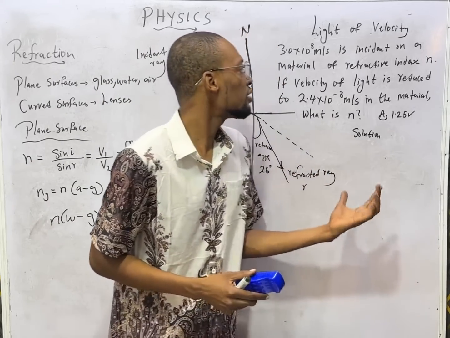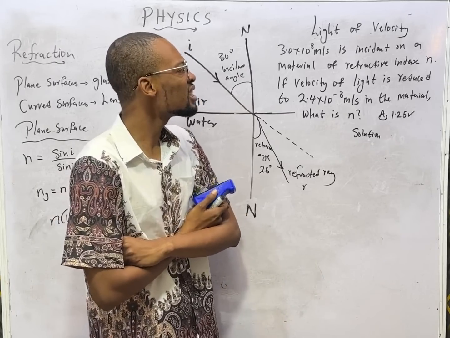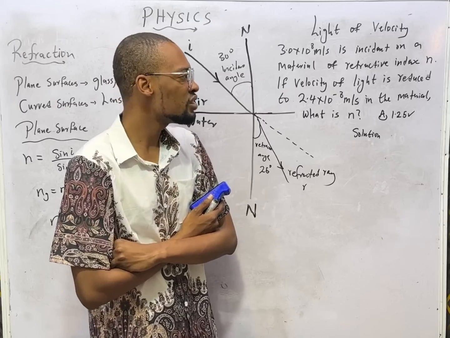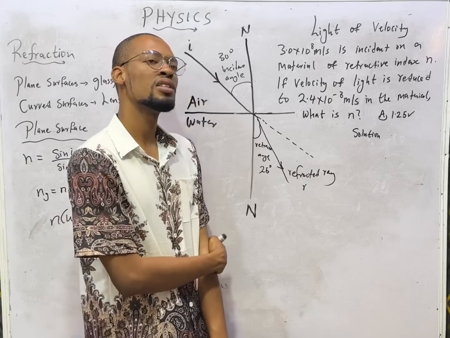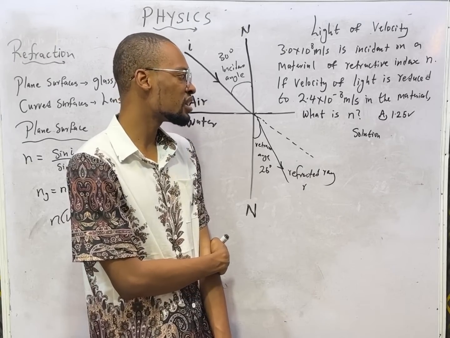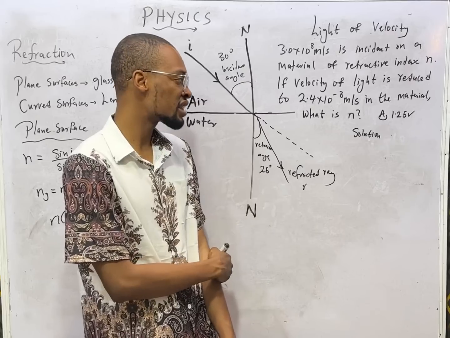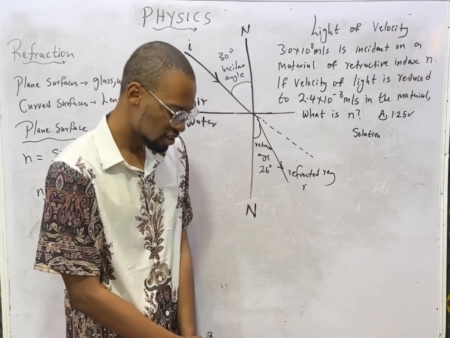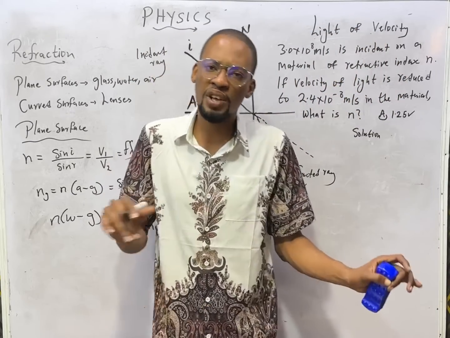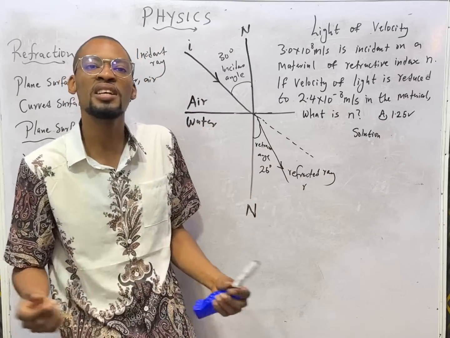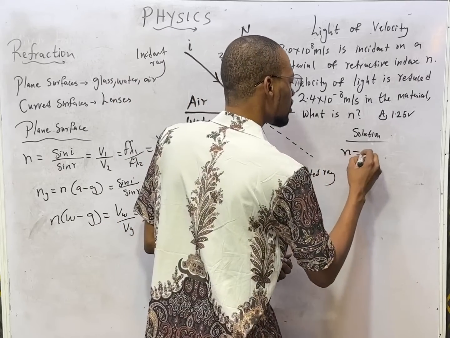Now, light of velocity 3.0 times 10 raised to the power of 8 meters per second is incident on a material of refractive index n. If the velocity of light is reduced to 2.4 times 10 raised to the power of 8 meters per second in the material, what is the refractive index, or what is n? That is the refractive index. Ladies and gentlemen, I told you in physics, when you are given a question, look at the data. What are you given? What is it saying? And what is it not saying? One thing we are sure of is we are looking for refractive index.